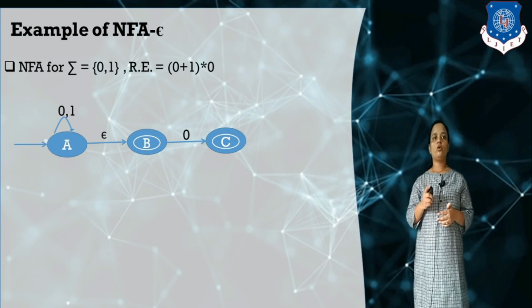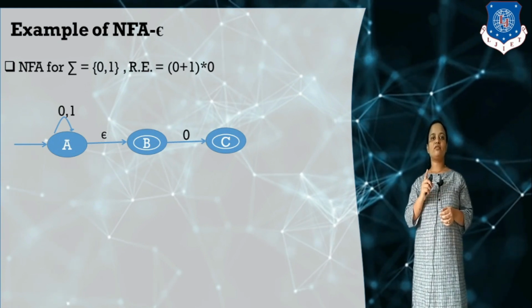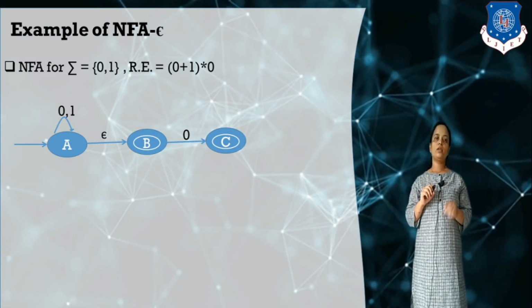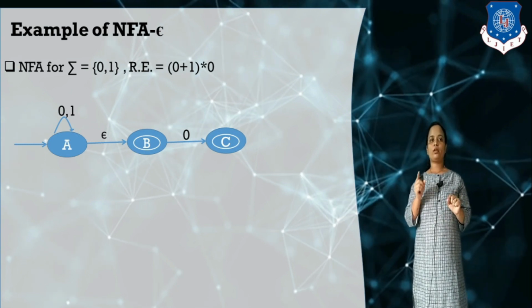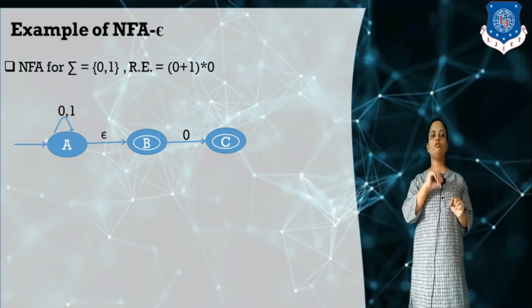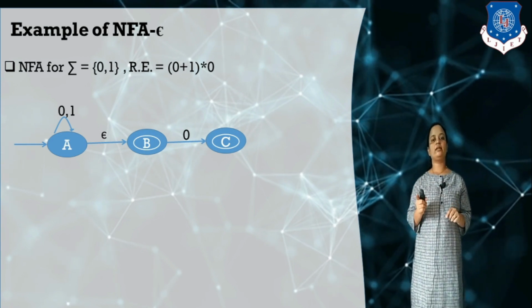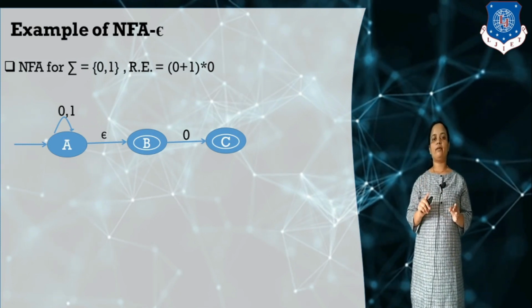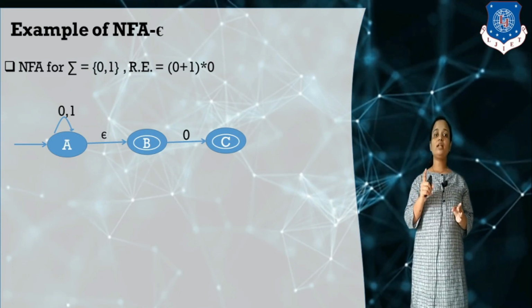Here you can see the example for this NFA null. Remember this, in this diagram there is one correction: B is not a final state. Now if you see A to B, using the null input symbol we can move from state A to state B. So this is called the NFA diagram with null transitions.